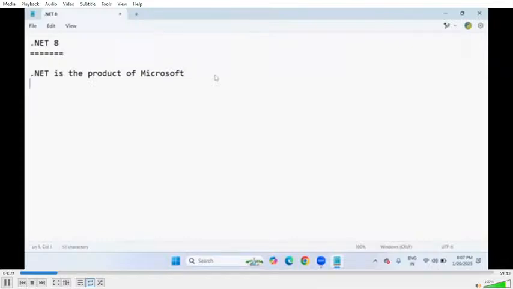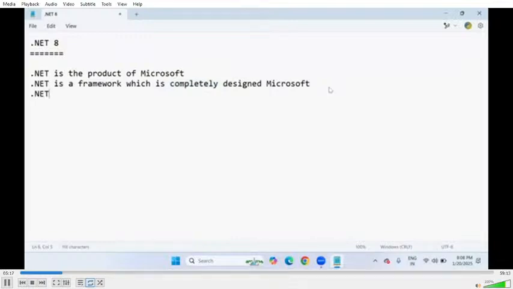And .NET is a framework actually. Initially, Microsoft introduced .NET as a framework only. It is not a technology. It is not a language. What is .NET? It is a framework, which is completely designed by Microsoft Corporation.